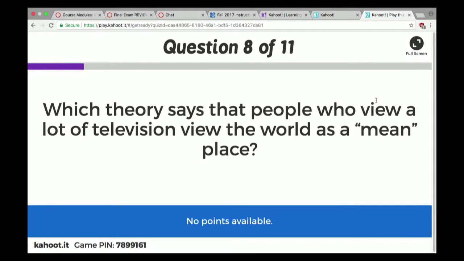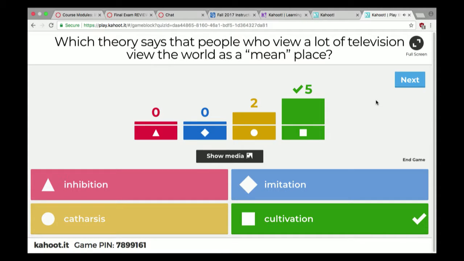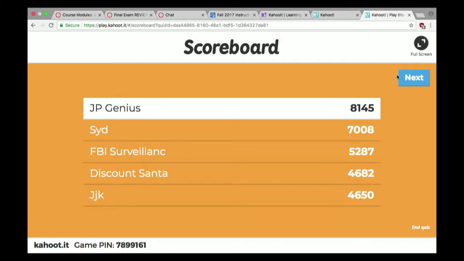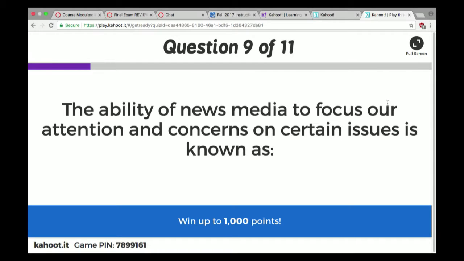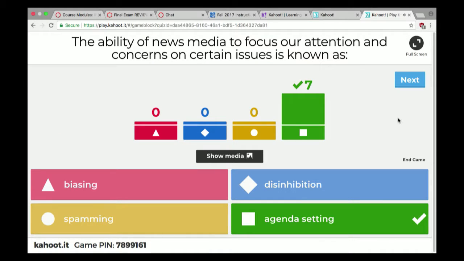All right, question 8. Which theory says that people who view a lot of television view the world as a mean place? Cultivation, yeah. So remember, cultivation theory gives us the mean world syndrome. So, mean world and cultivation connected together. Okay, question 9. The ability of news media to focus our attention and concern on certain issues is known as? Yes, everybody got it. Agenda setting. It talks about how media can focus our attention on certain issues.